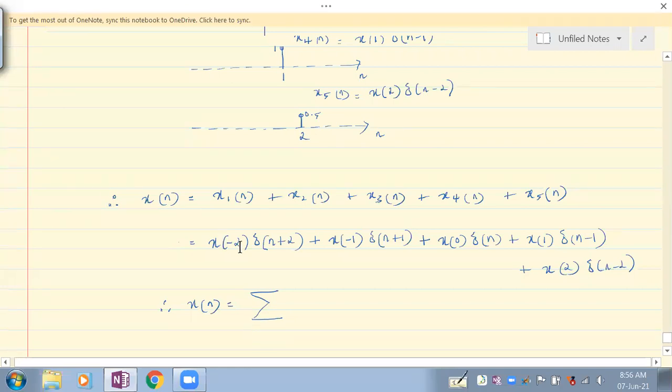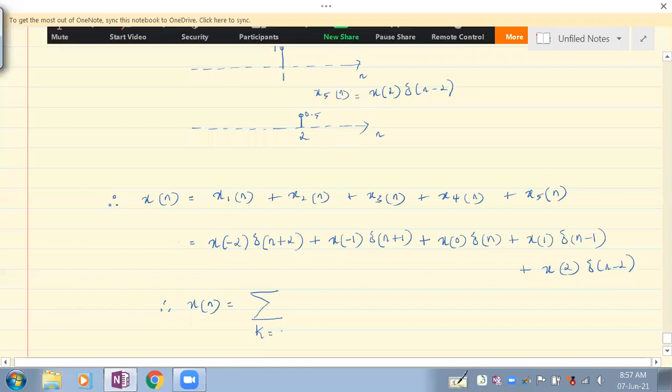See here, -2, -1, 0, 1, 2, all are there, right? So if you consider them as k, then k actually ranges from -2 to +2. Understand? So how can you represent x of -2, x of -1, x of 0, x of 1, and x of 2? We can represent that as x of k.